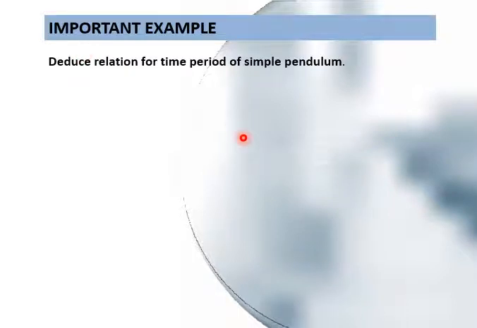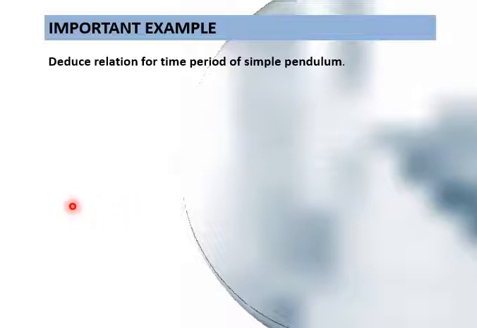Okay. So T is the time period of the pendulum and g is the acceleration due to gravity. L is the length of the pendulum and theta is the angle with the mean position. So suppose T is directly proportional to some powers of g, L and m. We can take T is directly proportional to L power a, g power b, m power c.